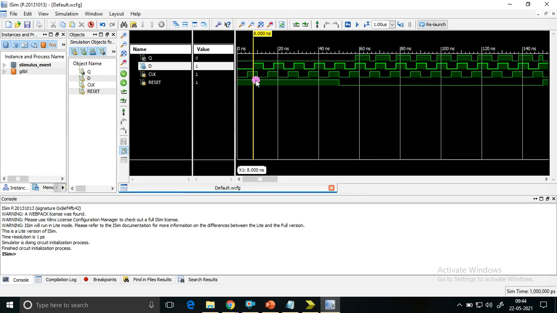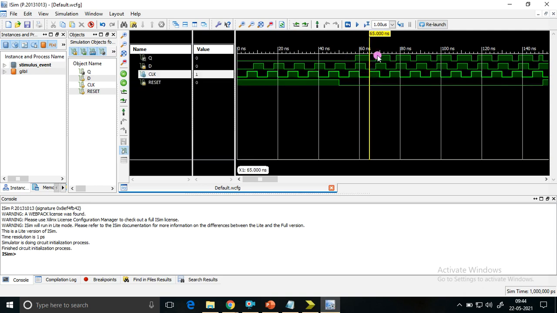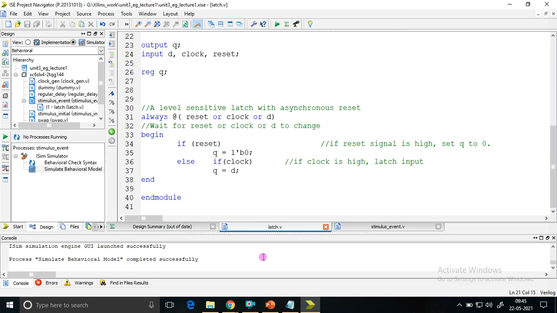Whether that is happening or not, let us check. First, reset is checked. Reset is 1, so without checking for clock, we decide Q value to be 0. When reset is 0, we check clock. When clock is 1, D is changing to 1, so 1 is getting updated. Reset is 0, again clock is 1, D is changing to 0, so Q is 0. D is changing to 1, again Q is 1 because it is still at the level where the clock level is 1. So when clock is 1, D is propagated directly to Q. When clock is 0, D will not propagate to Q. So the first preference is given to reset. This is how the code executes for a latch.